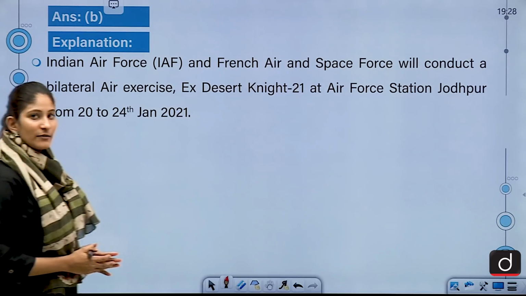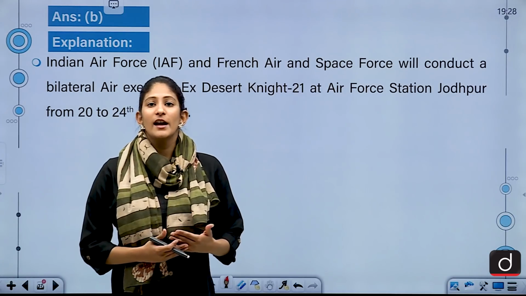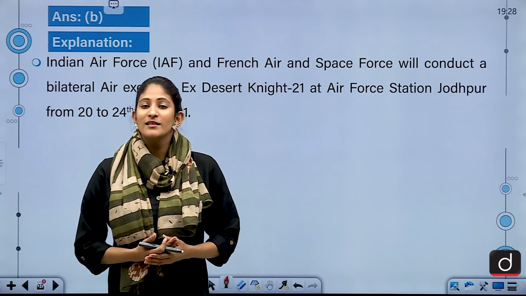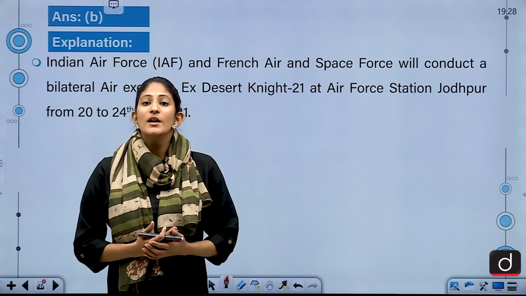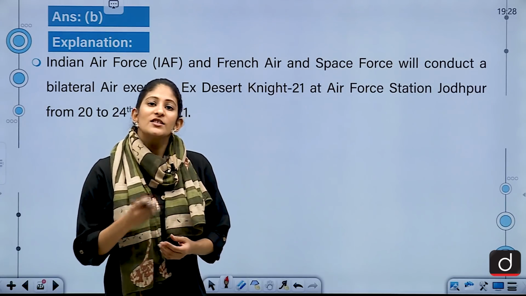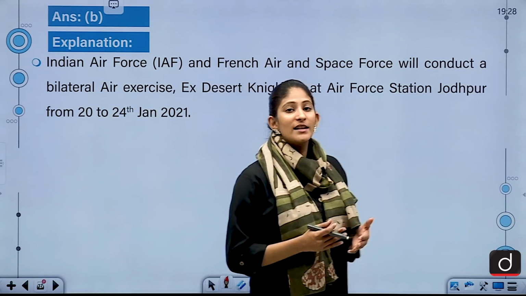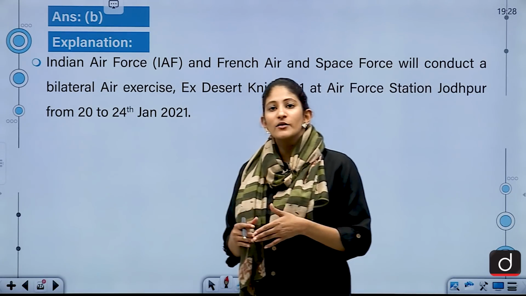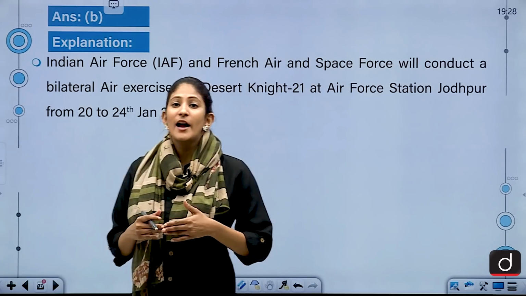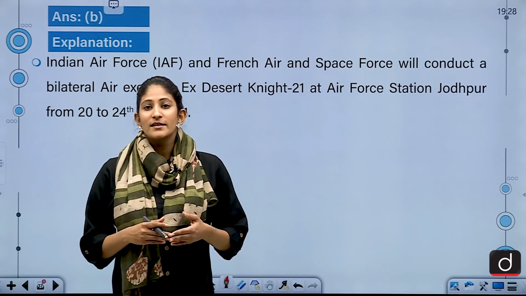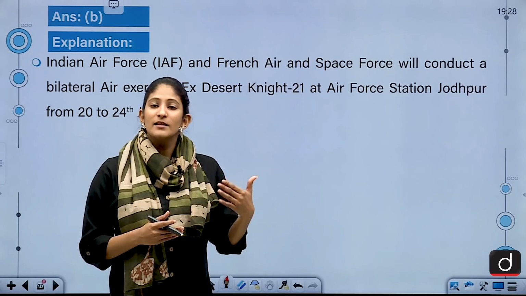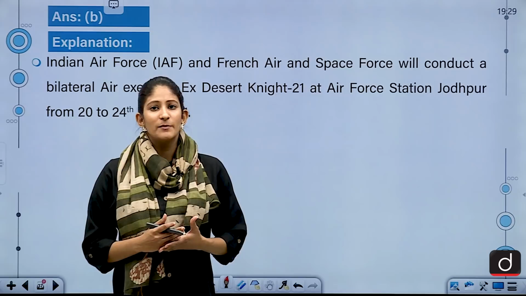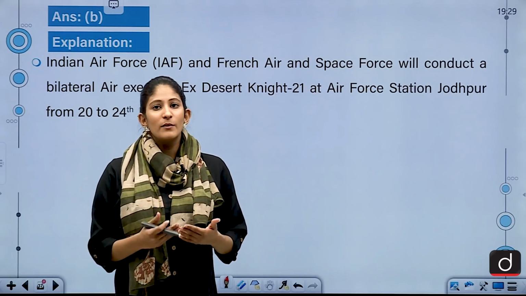Now, India and France are taking care of their relationship a lot because the driving force behind every relationship right now is China. Chinese aggression is growing at an unprecedented rate after the COVID-19 pandemic, so many countries, especially the Western countries, are concerned about its rise. That is why India and France, which have been strong defense partners since the very beginning of the diplomatic relationship, are moving forward with it.